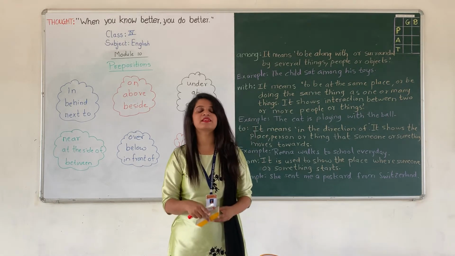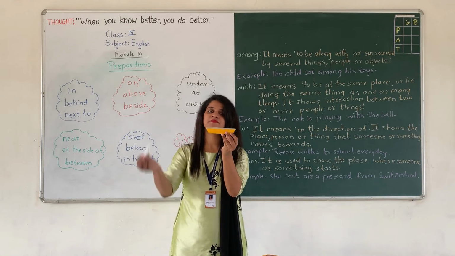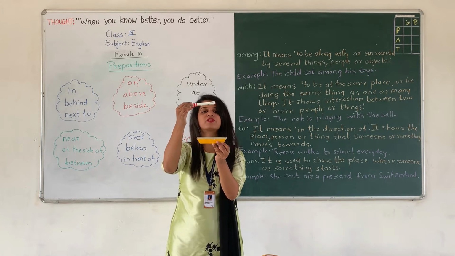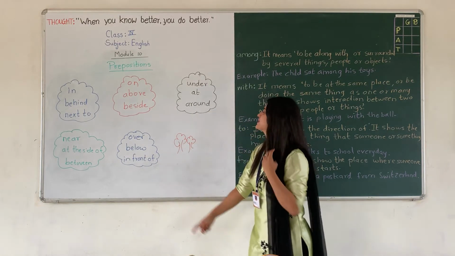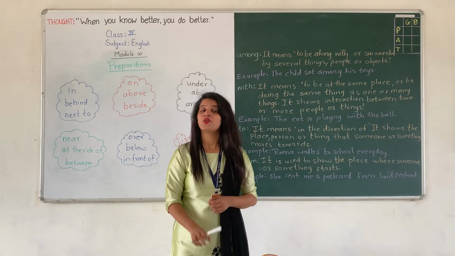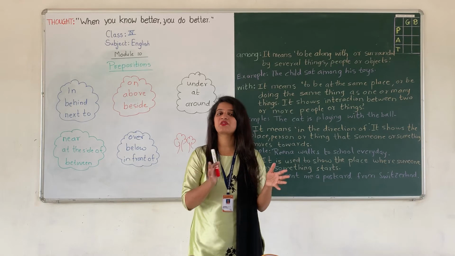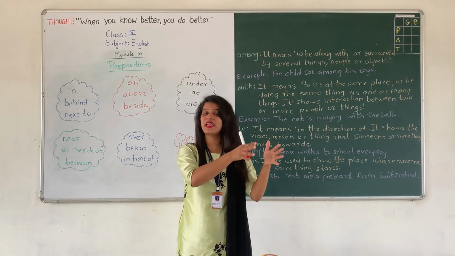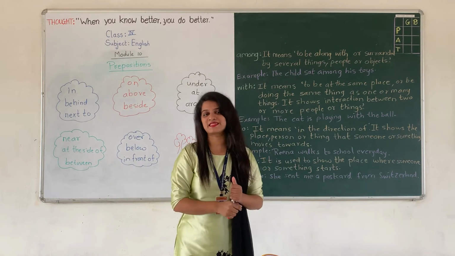As I have shown you the example of duster and chalk, the same way, now the duster is below the marker pen and marker pen is above the duster. Okay? Let us see the next. Next is at. Okay? Now, do you know the meaning of at? Yes, my dear children. At is also a preposition which shows where the exact place is. Okay? It is used to show the place.